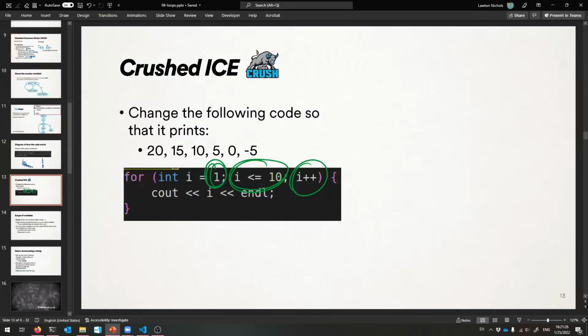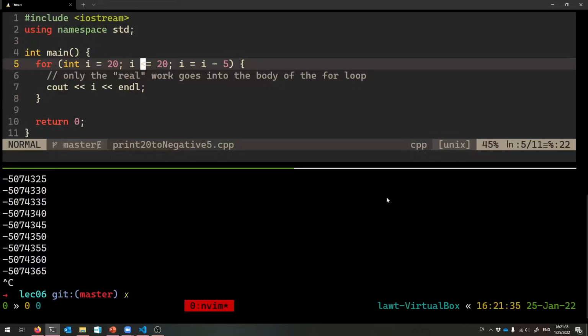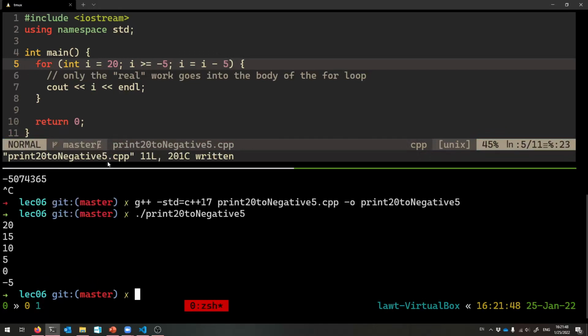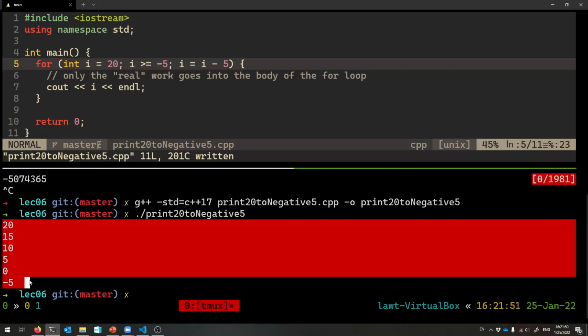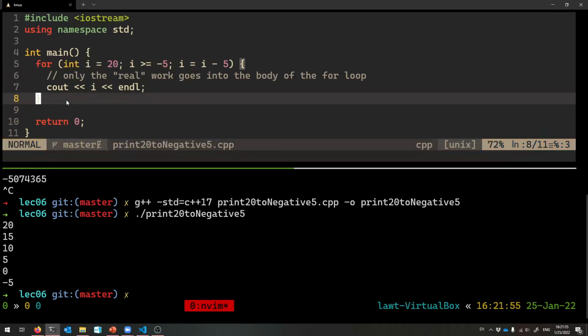Usually when you're printing from something to something else, the condition should tell you when you stop, right? So we have to include -5 somewhere in here. And that will help you notice the right direction of this inequality. So we want to keep going as long as I is greater than or equal to -5. Okay? And that'll work. Whee. So there it goes. Going down by 5, starting at 20. Does that make sense to you? So please yell at me if it does not. And let's keep on trucking.